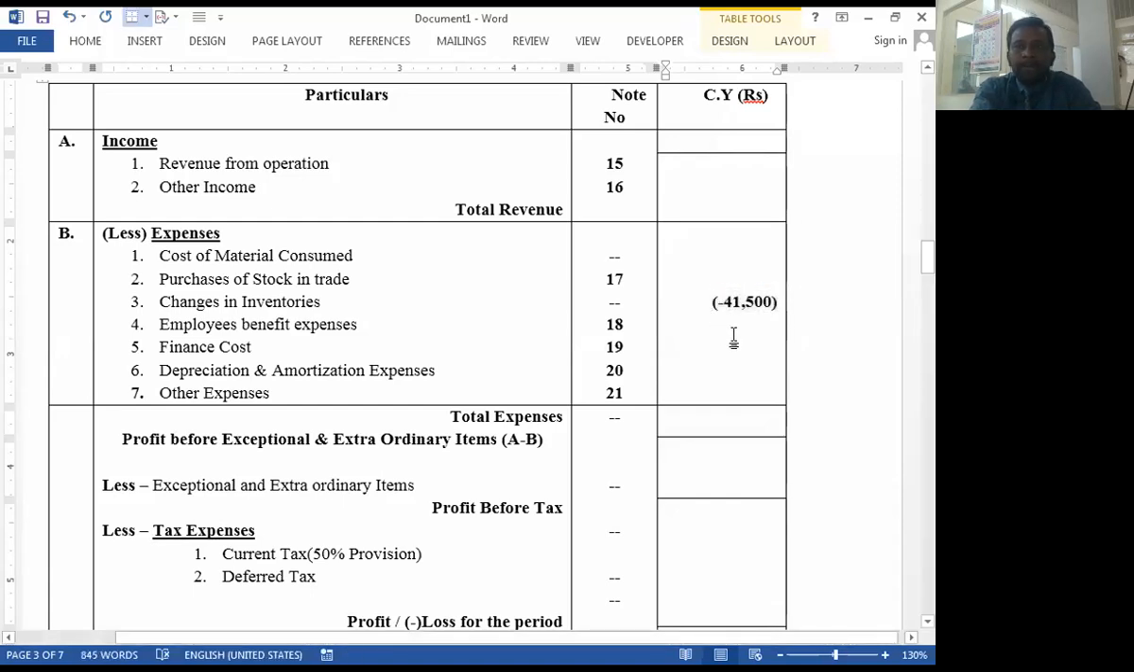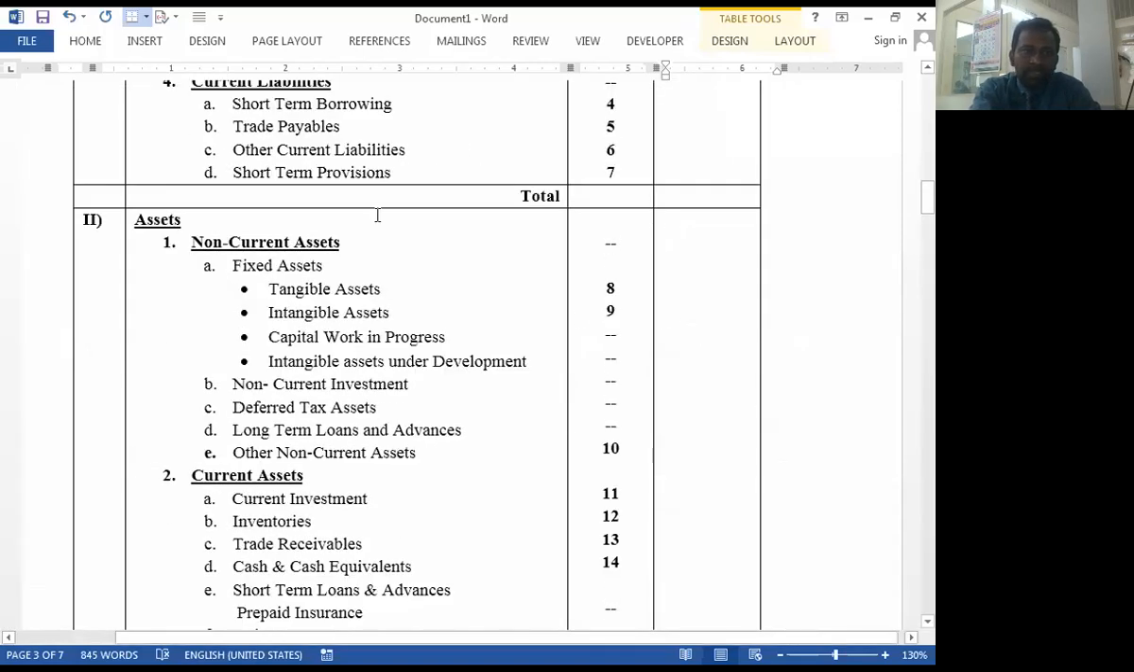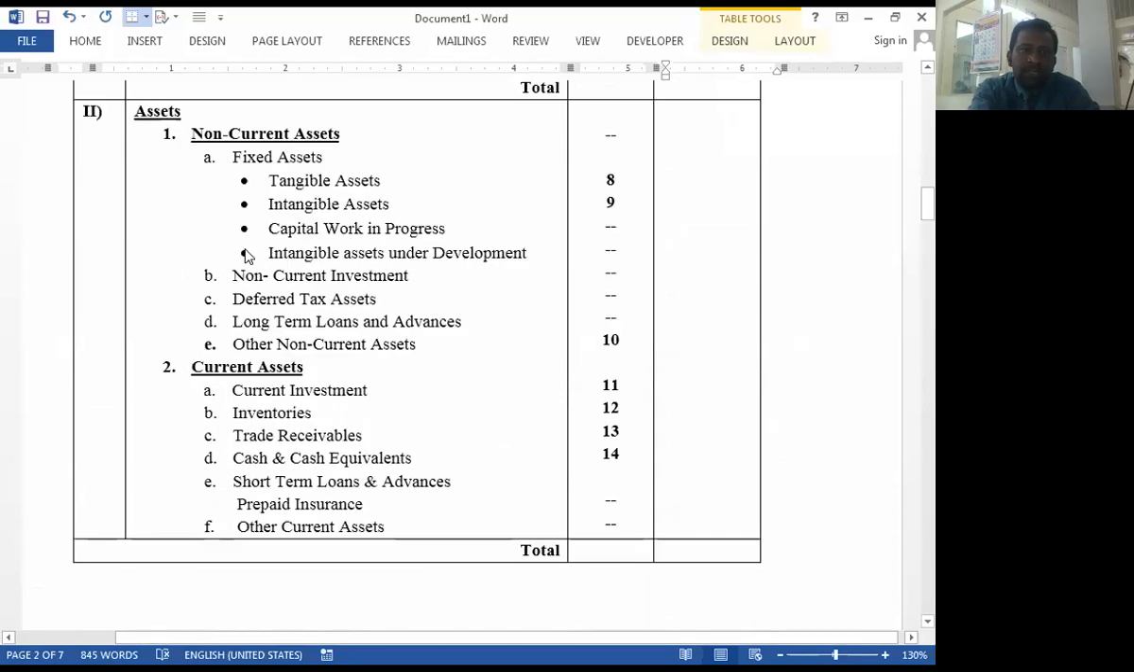Then there are two effects of closing stock. We already took the first effect here. Now the second effect: closing stock is transferred to the asset side of balance sheet. Closing stock is one type of inventory, and that's why it is a current asset. So there is a separate note for recording the closing stock, that is inventories, Note number 12.